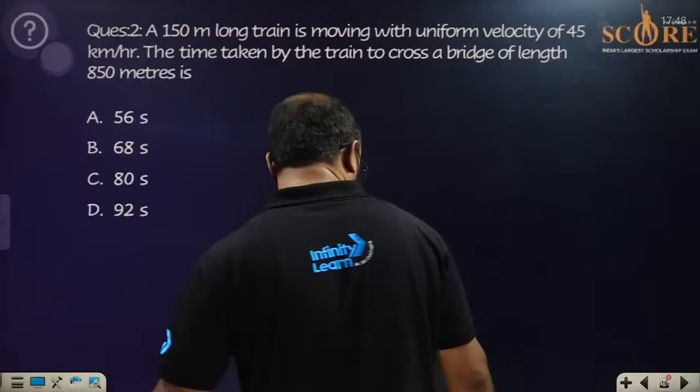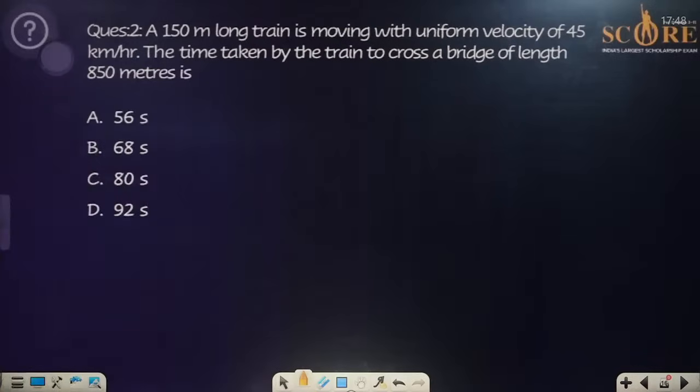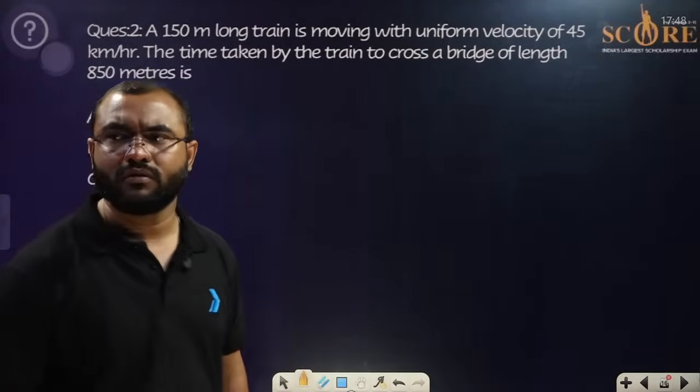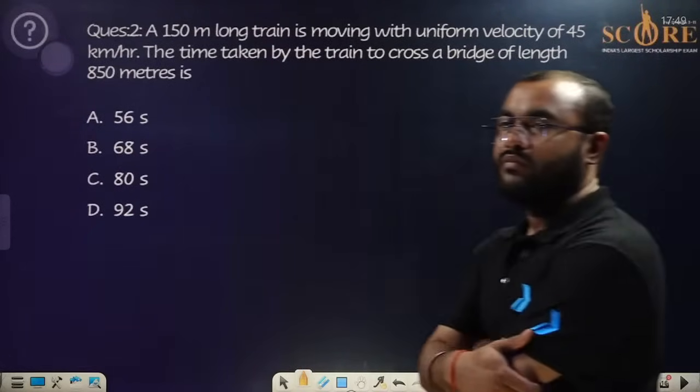If you want to give the answer, you can give the answer. Let us wait for 1 or 2 minutes. Please let me know your answers for this. A 150 meter long train is moving with a uniform velocity of 45 km per hour. The time taken to cross the bridge of length 850 meters will be how much?